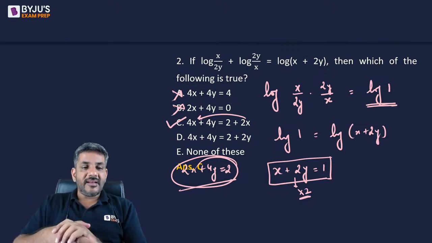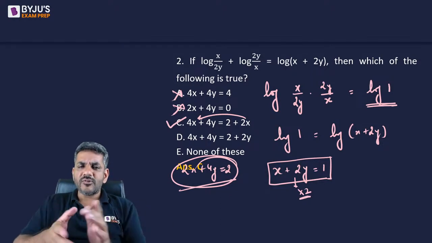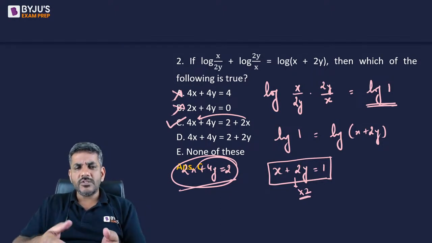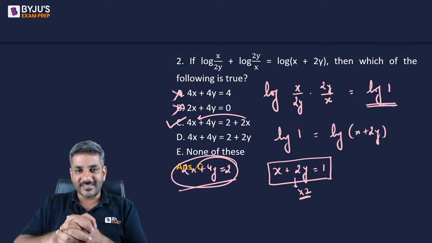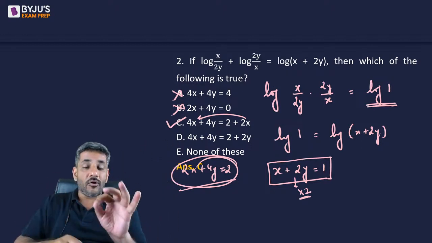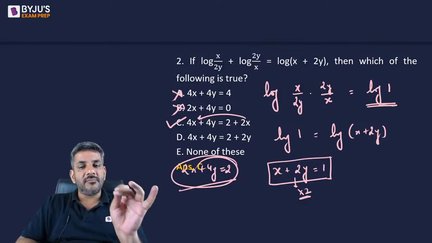So as Virendra said, the answer is E. Similarly, when I solved this question initially, I thought x plus 2y is 1. None of them is looking like x plus 2y is equal to 1. So my answer should be none of these. So I would always say that always pay attention towards the options before marking.